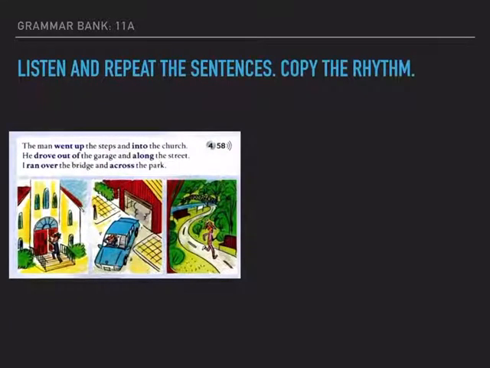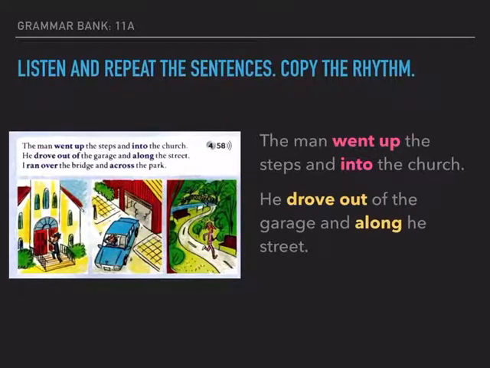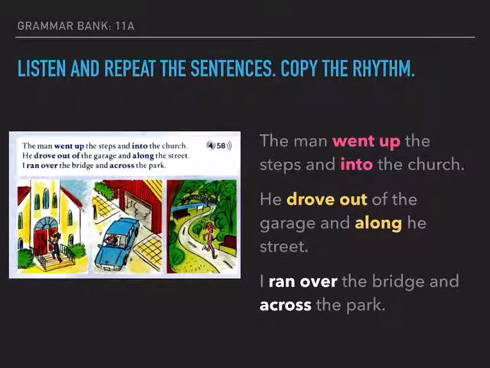Now, let's listen and repeat the sentences. Try to copy the rhythm. Here we go. 4.58. The man went up the steps and into the church. He drove out of the garage and along the street. I ran over the bridge and across the park. Very nice.